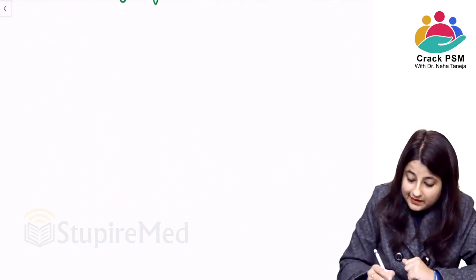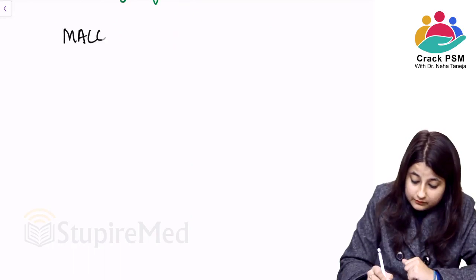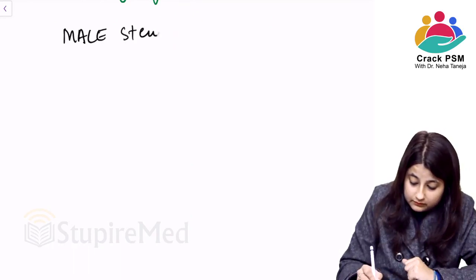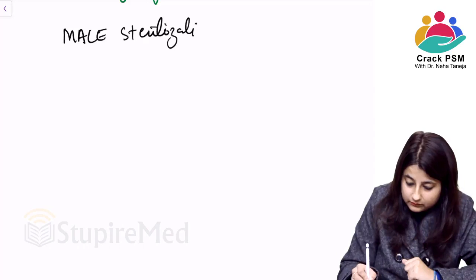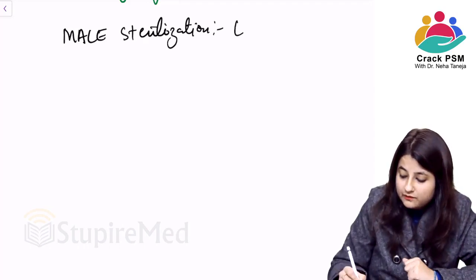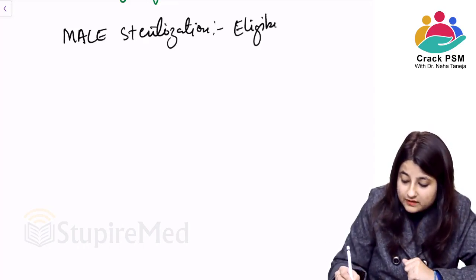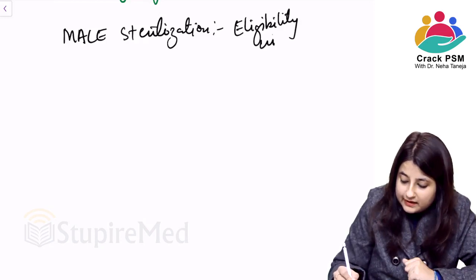Then let's come to male sterilization. Who is eligible for male sterilization? So what are we studying? The eligibility criteria.